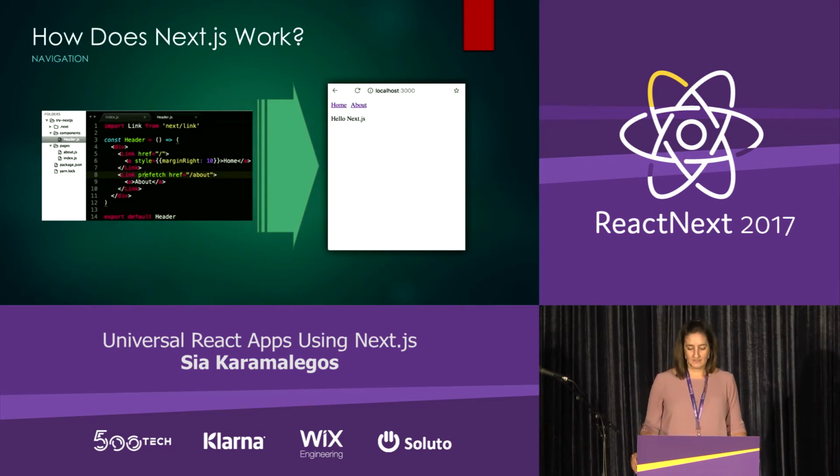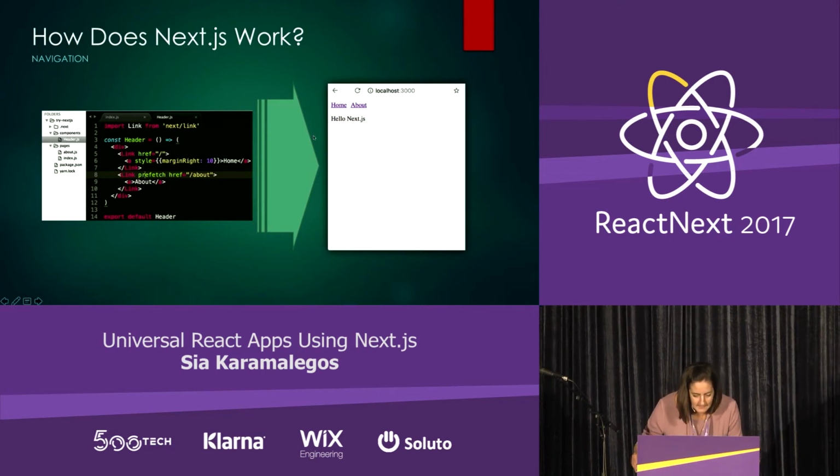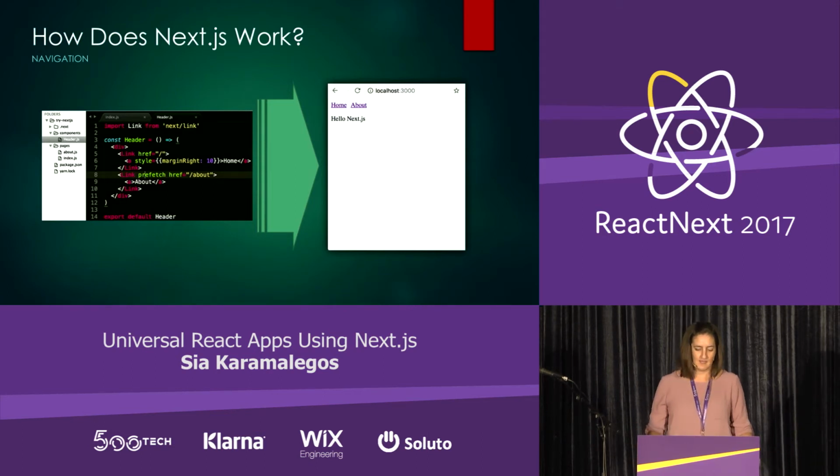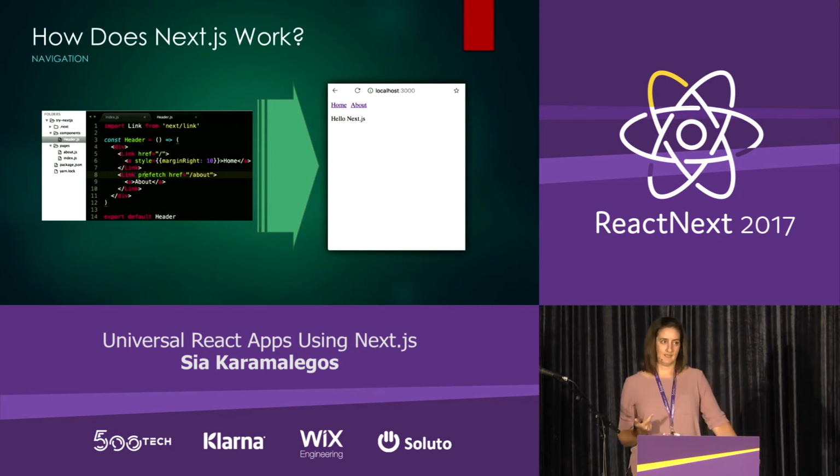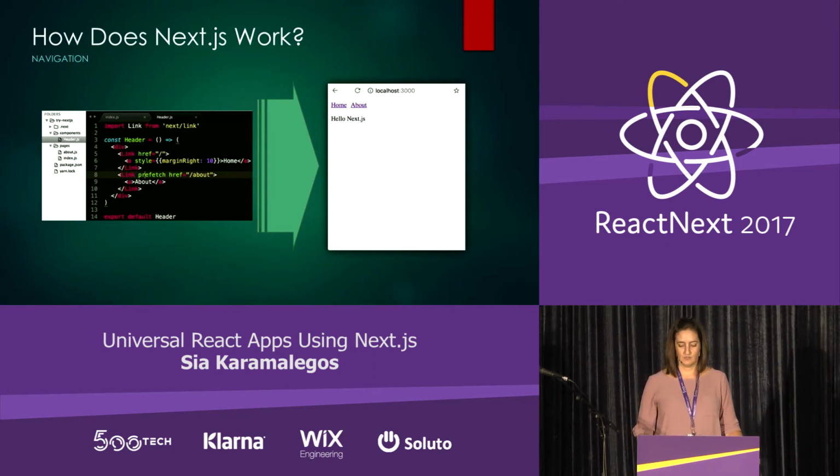And so whenever a user clicks on the link, the target route component is loaded. If you look on line 5, you can see that I have a link. The path is just the index route. So whenever I click that, it will first fetch that bundle from the server for that index route, and then it will render it in the client. So it's not going to do a server render then, it's going to render in the client, in the browser.